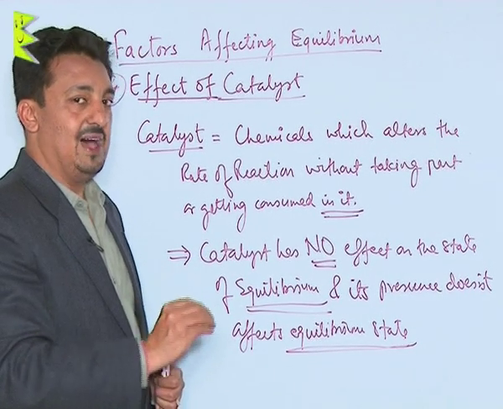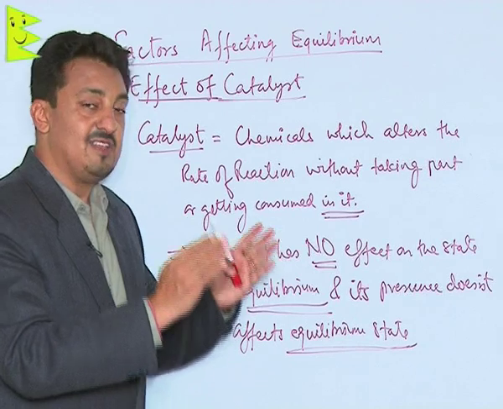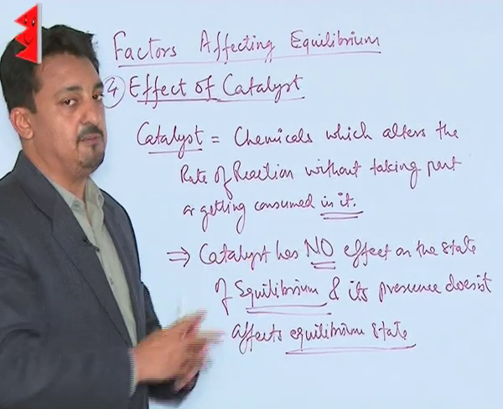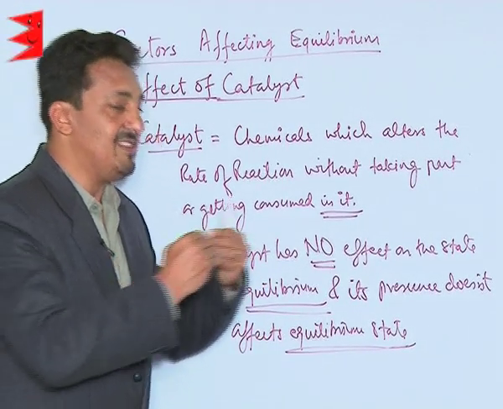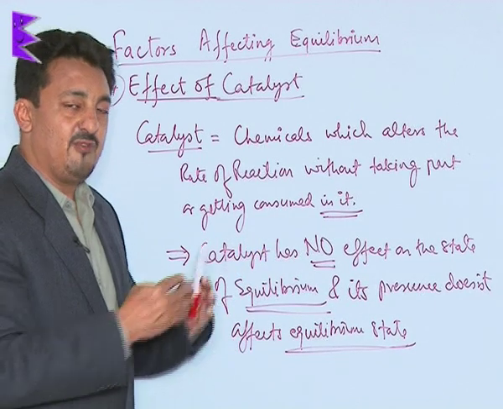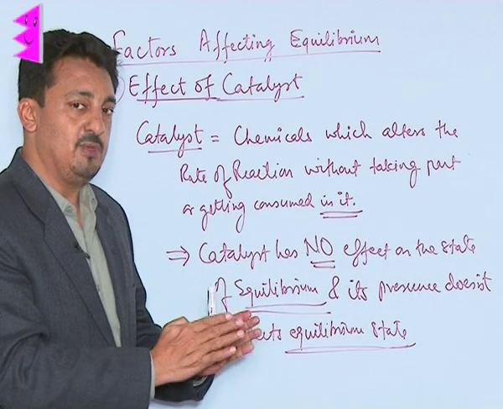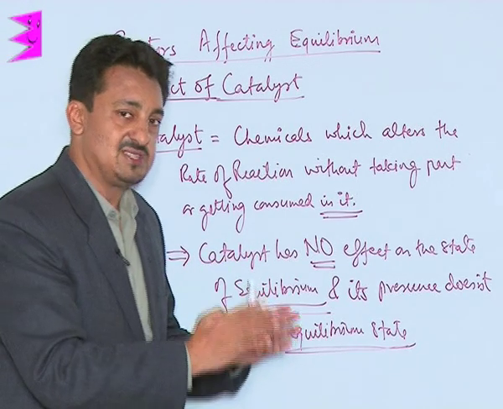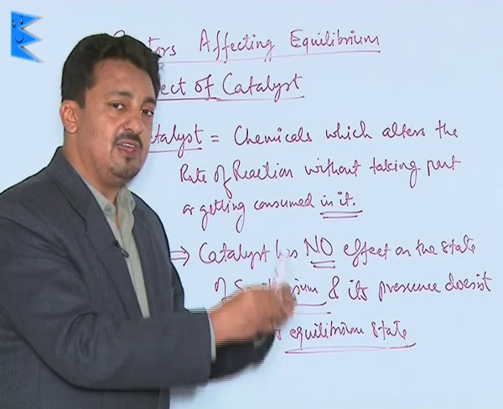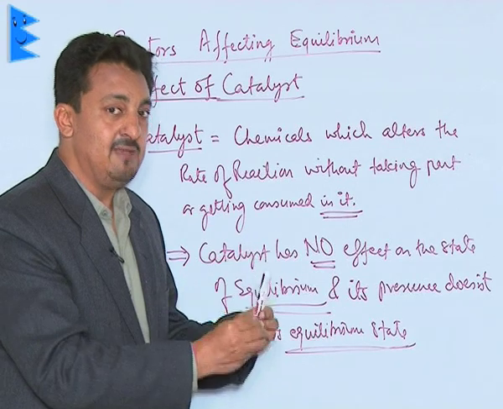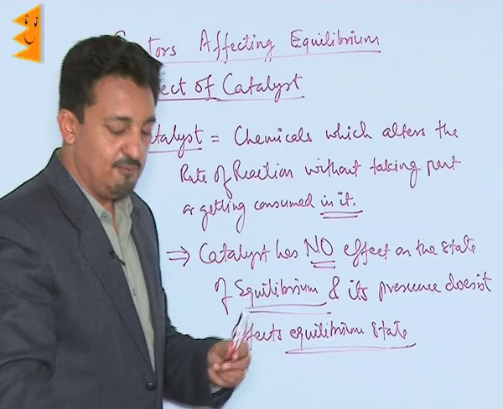The only thing it does is that it reduces the time to achieve the equilibrium, because it increases the rate of the forward reaction and of the backward reaction, so we can reach the state of equilibrium in a much faster way. So it only reduces the time to achieve the equilibrium.